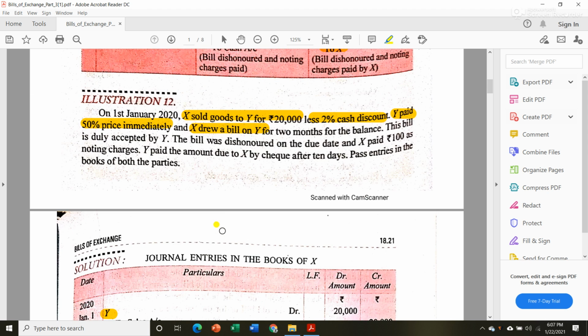Then next let us see, and X drew a bill on Y for 2 months.